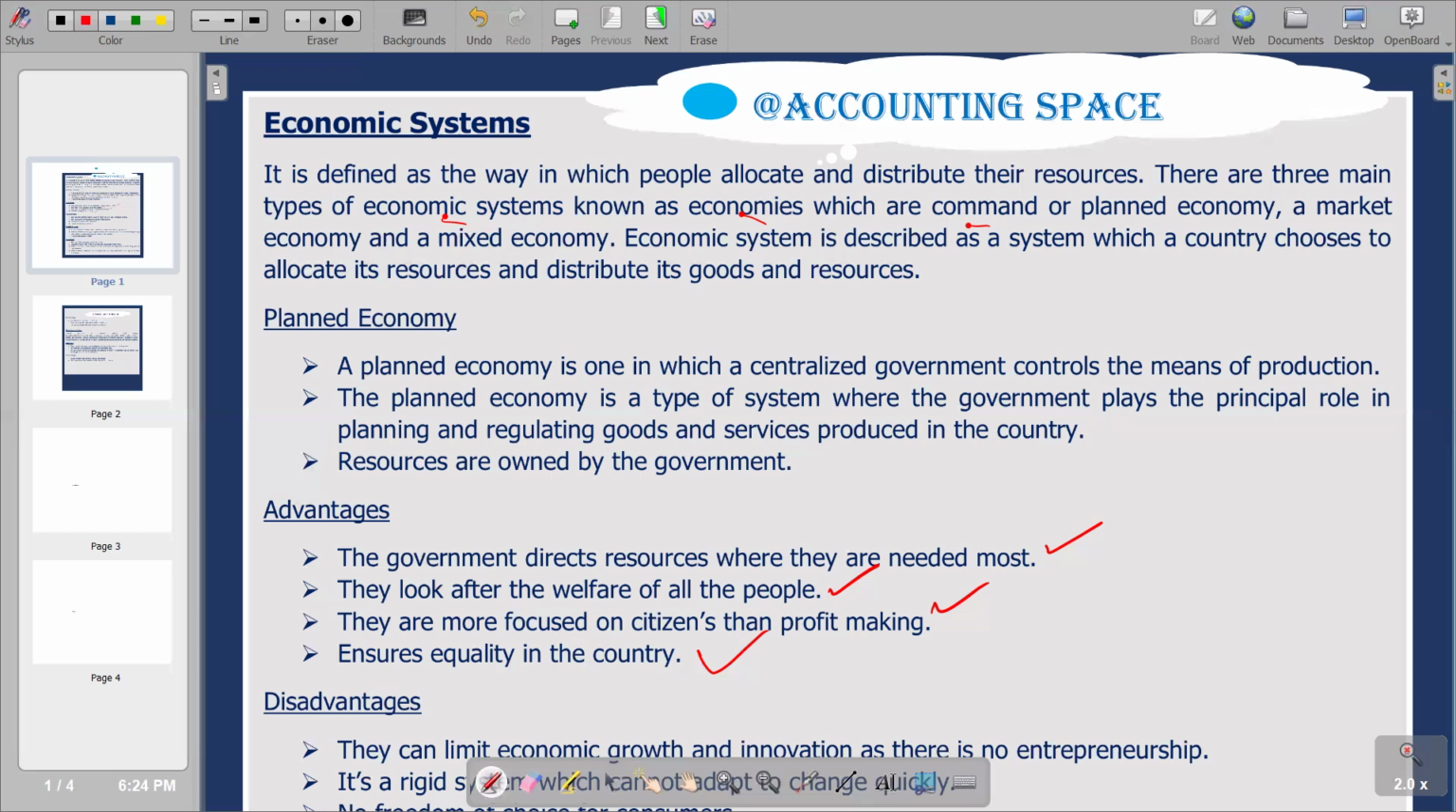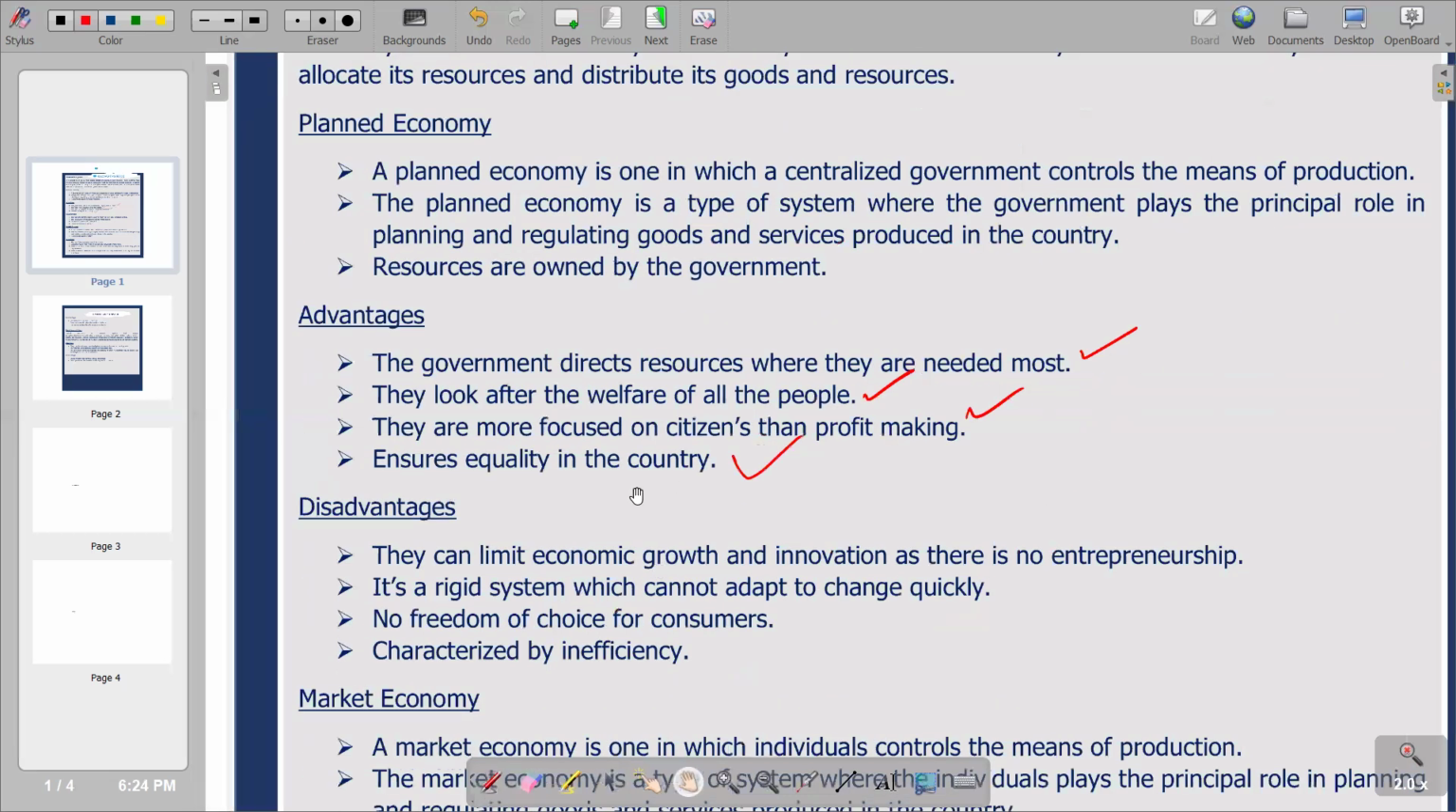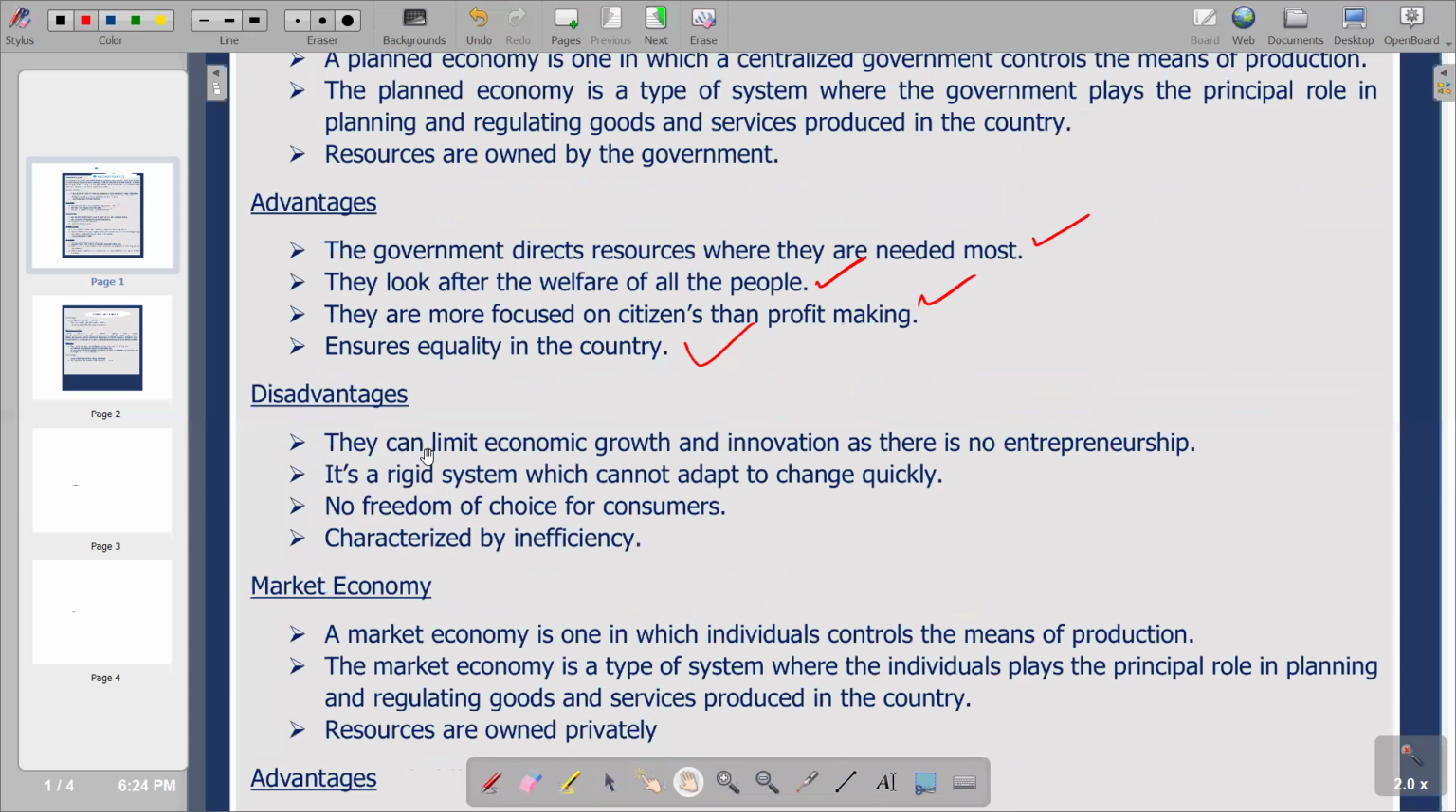We go to the next part, the disadvantages of a planned economy. The first one says they can limit economic growth and innovation, and there is no entrepreneurship. So you would see that there is a limitation in terms of economic growth. There is no private ownership of resources, so we are not going to see individuals operating businesses. We are only going to have one producer, the government, which is going to limit the total quantity of goods and services produced in the country.